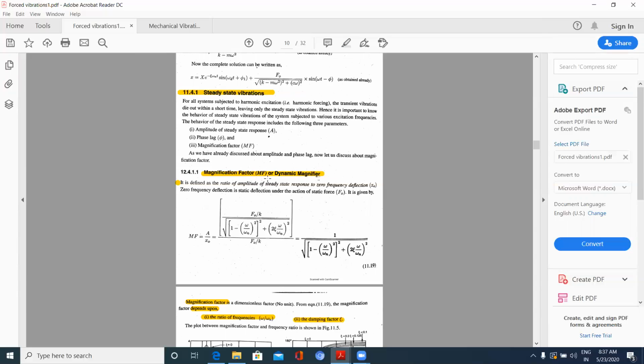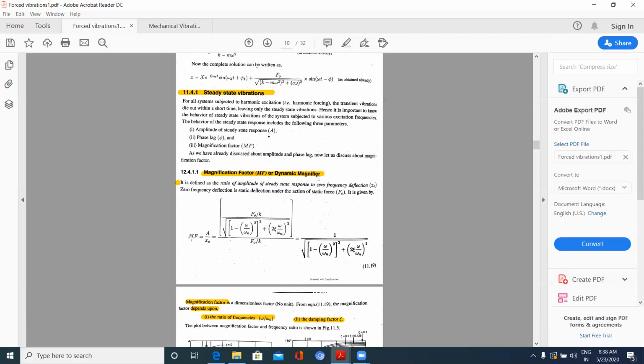Now magnification factor, the dynamic magnifier, is defined as the ratio of amplitude of steady state response to zero frequency deflection. Okay, now zero frequency deflection is the static deflection under action of static force F naught.